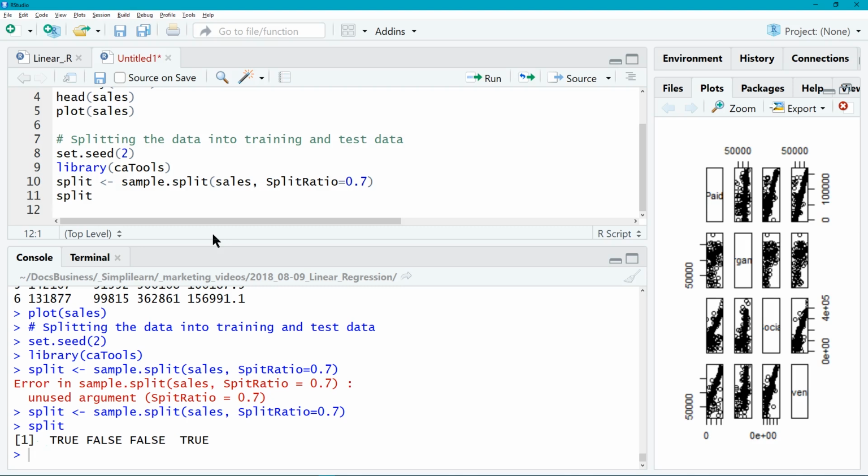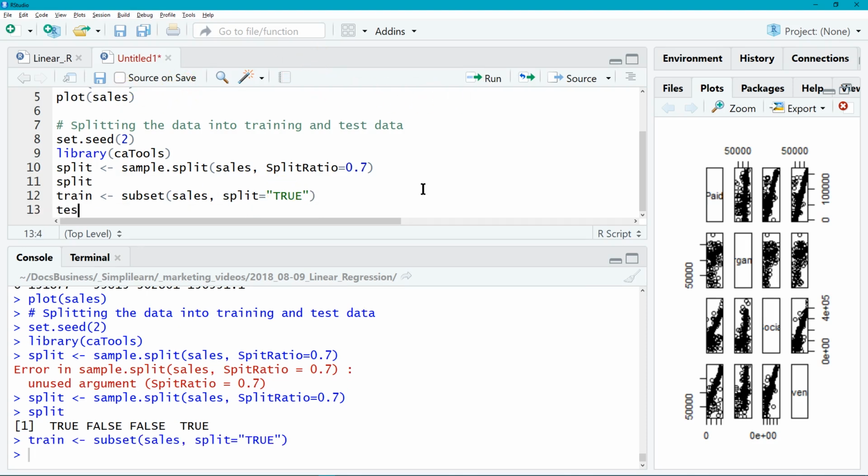And so we now want to create our train set, and we're going to assign that. And when we assign to the train set a subset of cells, the subset of cells is going to be based on split equal, I put this in brackets, TRUE. So you can see the values down here is capital T, capital R, capital U, capital E. So I just want to reflect that on the train. And this is going to take everything where our split variable is equal to true, and set cells equal to that. And we'll go ahead and run that.